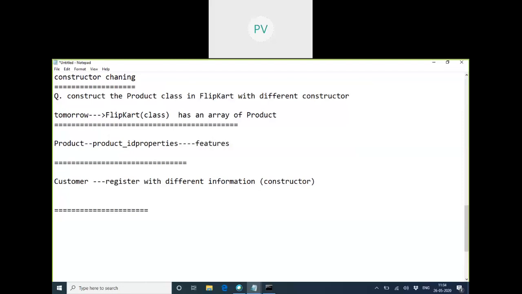Like the color of the phone. What is the OS of the phone? The RAM size of the phone, battery, like all that. What it is made up of, those things are called properties of that.